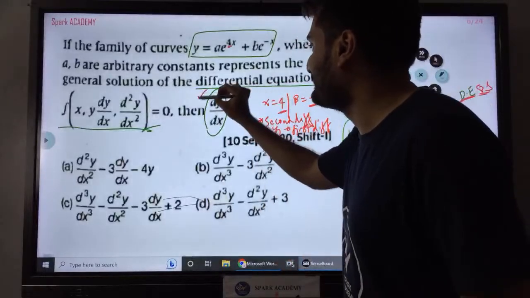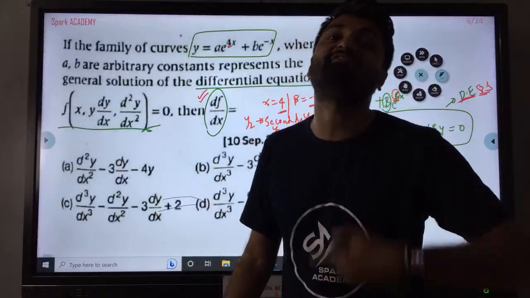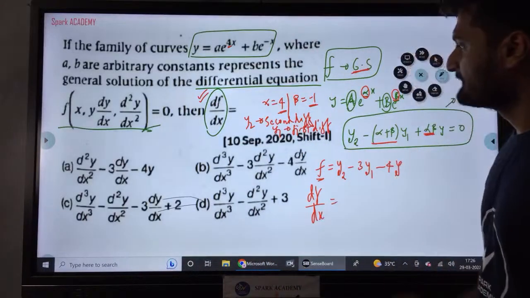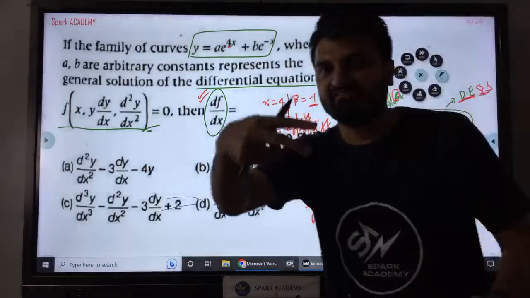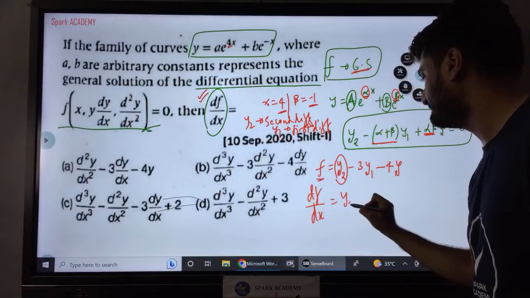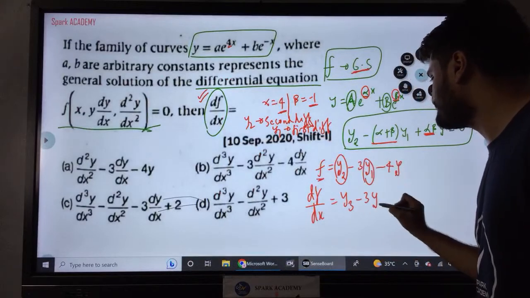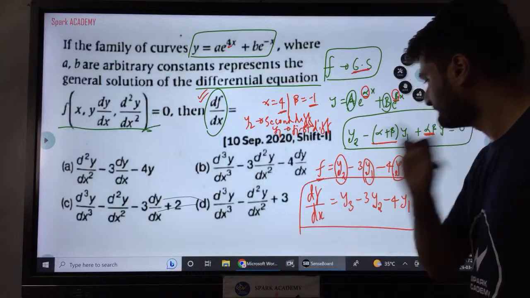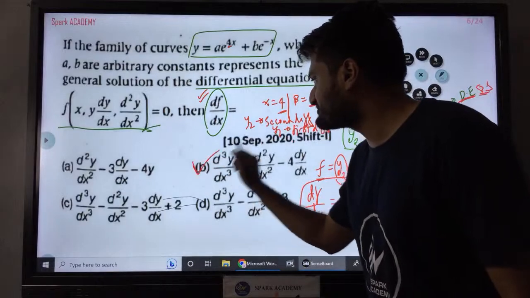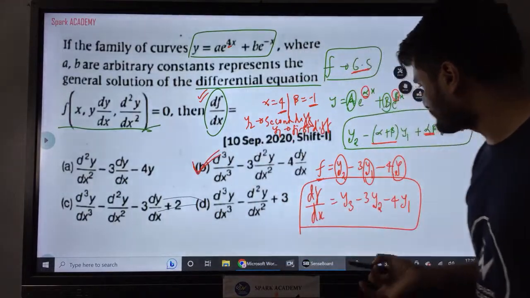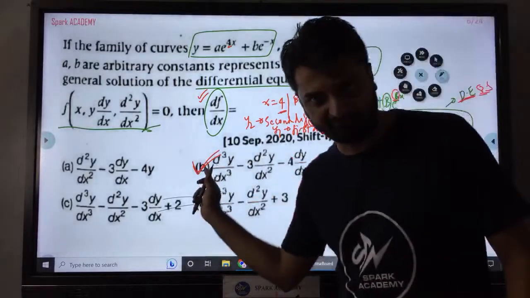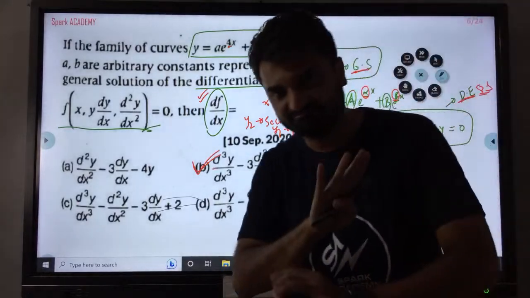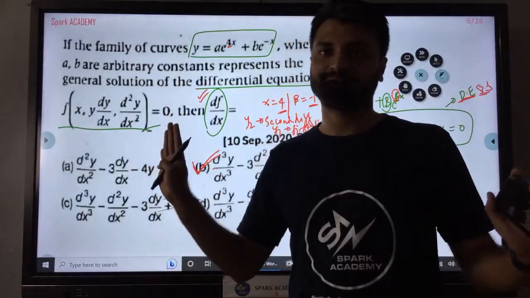But now they are saying you need to find out df by dx. That means you are differentiating f again. So what will happen if you do df by dx? The second derivative becomes the third derivative, so it becomes y3. The first derivative becomes the second derivative, and y becomes the first derivative. So which is the second option, I think C. d cube y by dx cube, which is nothing but the third derivative, minus 3 times the second derivative, minus 4 times the first derivative. Very simple, very easy.